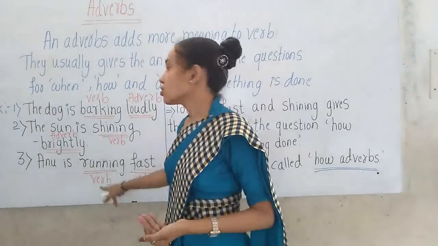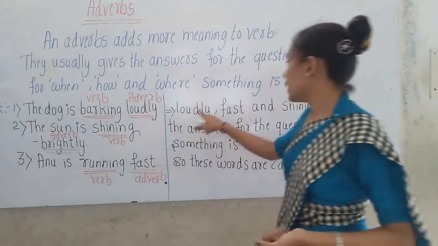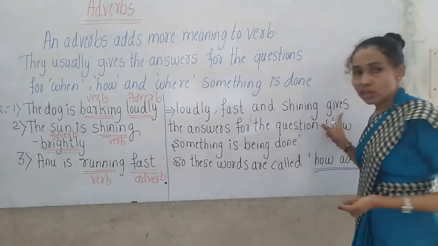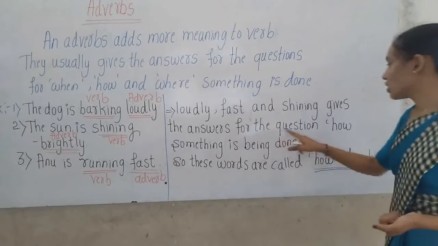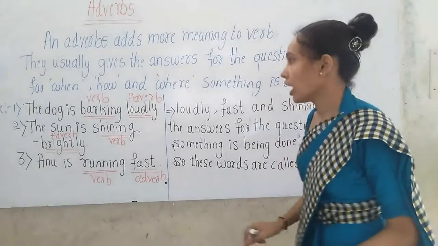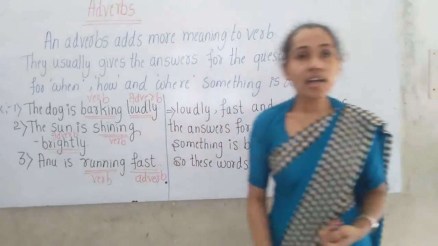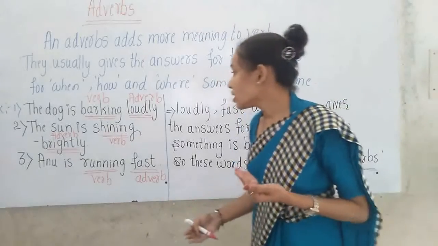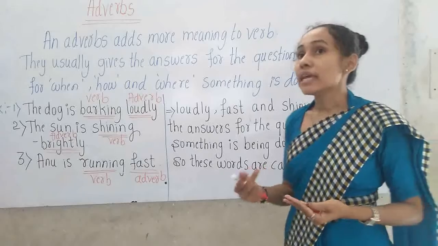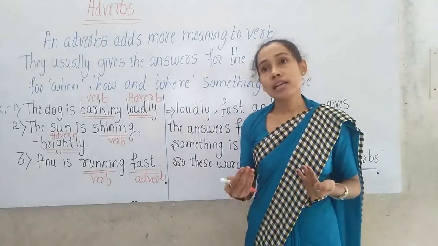Okay, children. So these words brightly, loudly, fast give the answer for the question how something is being done. How something is being done.